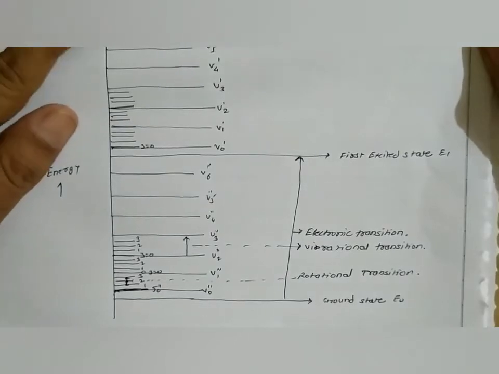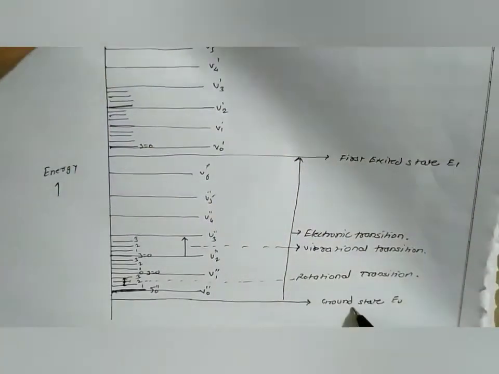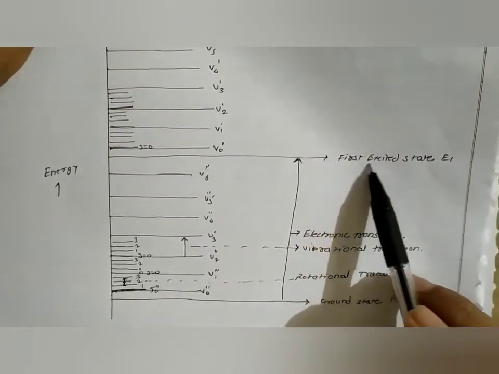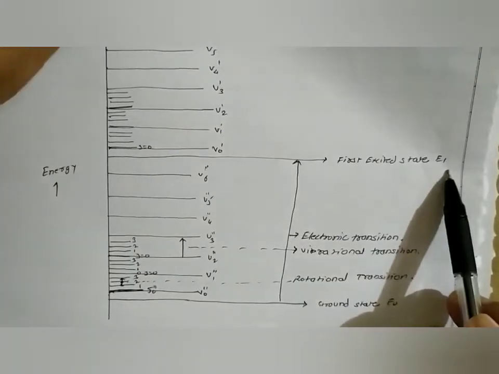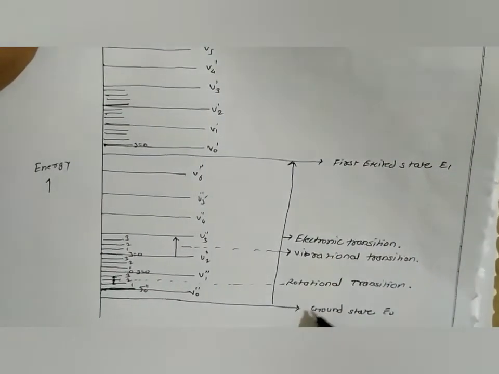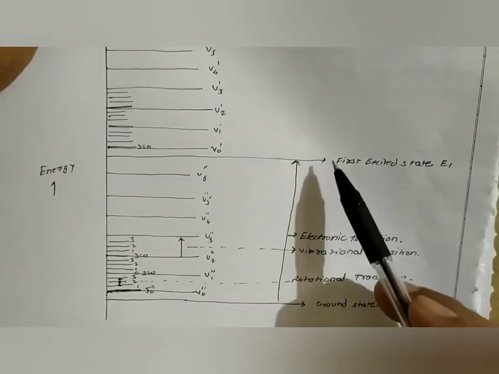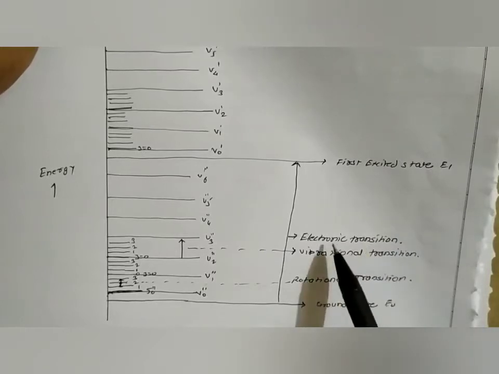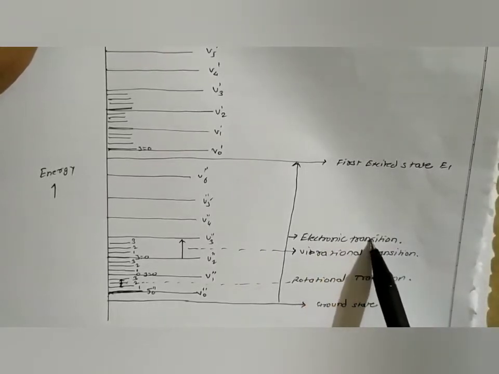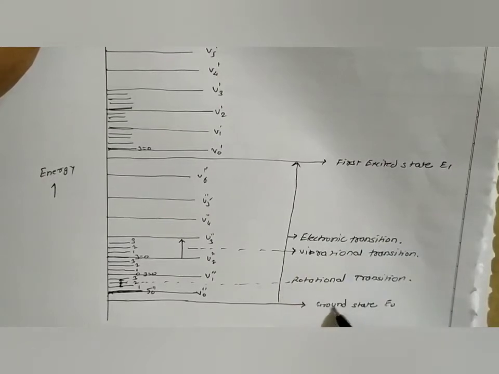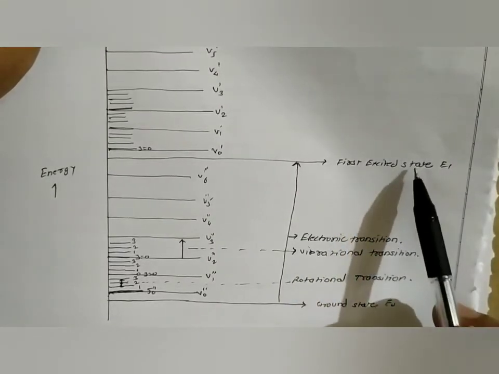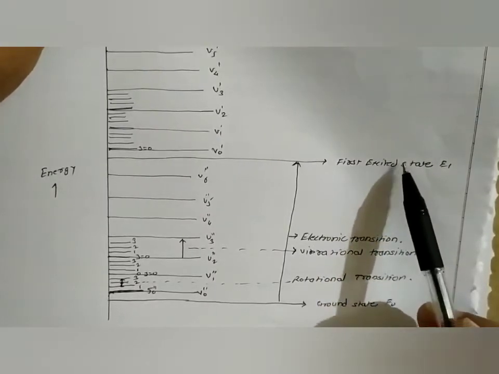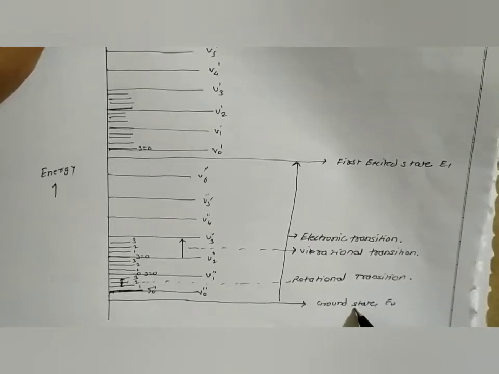The ground state energy level is represented by E0, and the first excited state energy level is E1. A transition from E0 to E1 is called an electronic transition, and we will get the electronic spectra. When the transition is from lower to higher, we get absorption spectra, and from higher to lower, emission spectra.